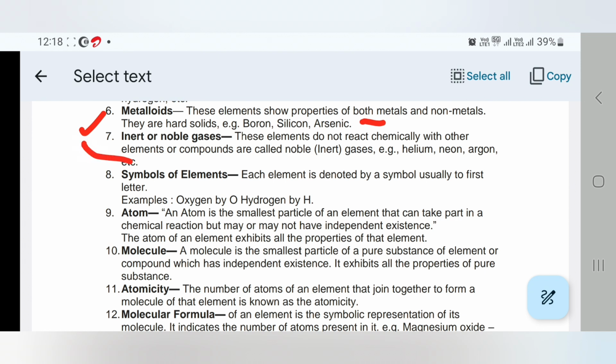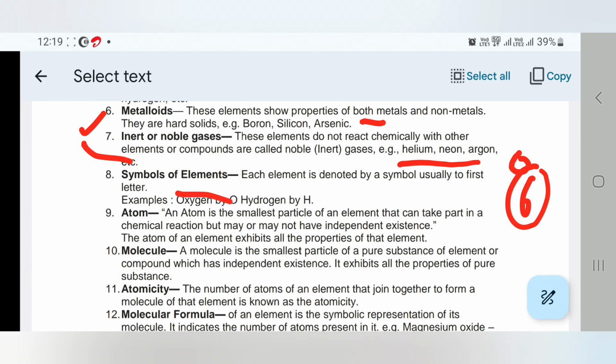Inert gases or noble gases. These elements do not react chemically because their last electronic shell is completely filled. So their valency is also 0 and that is why they cannot react with other elements or compounds. That is why they are also known as noble gases. We have a total of 6 noble gases: helium, neon, argon, krypton, xenon, radon.